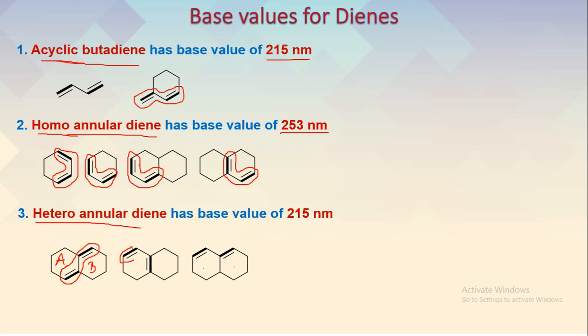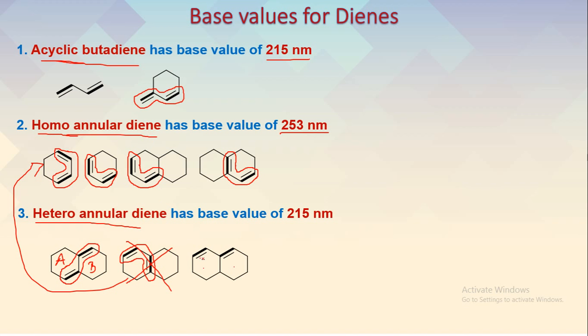Similarly, in this particular structure, is it heteroannular or homoannular? Though two rings are present, these two double bonds are inside one ring system, ring A. So this cannot be considered under heteroannular diene. This is exactly what we have discussed before, so this is an example of homoannular diene.